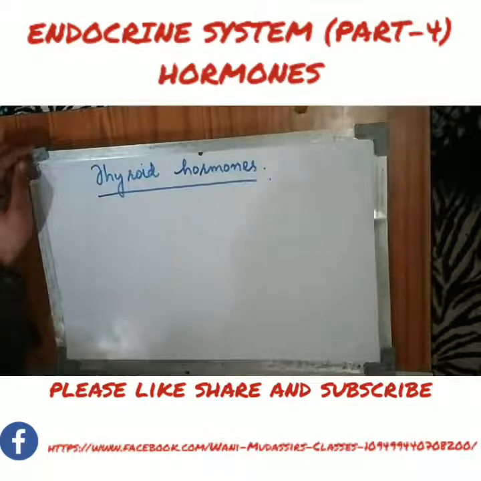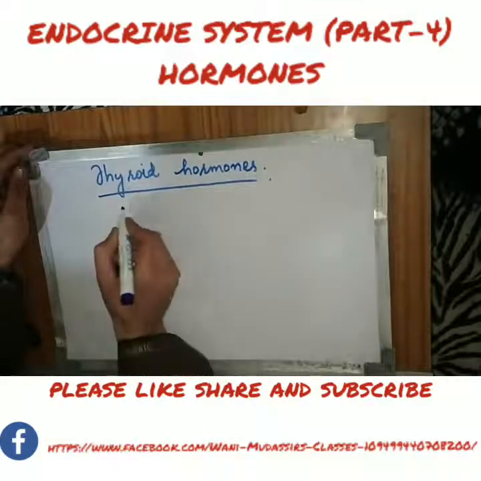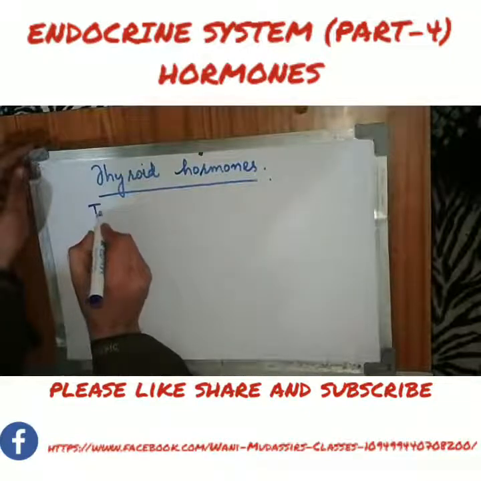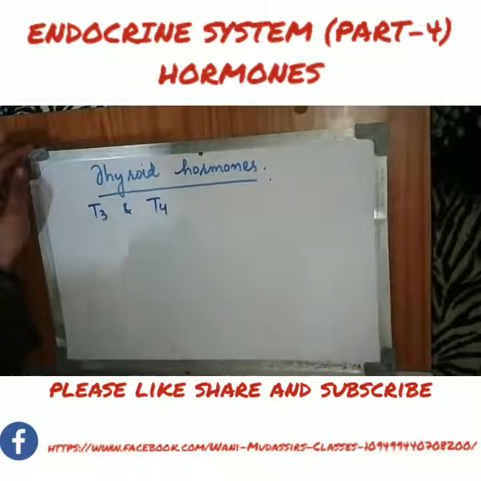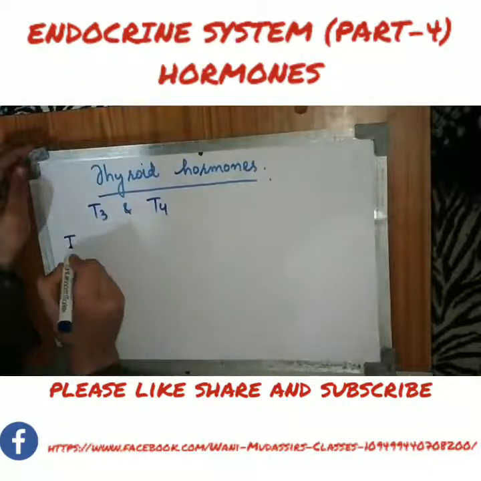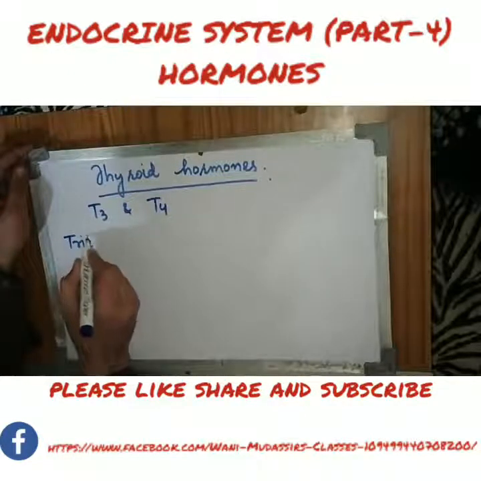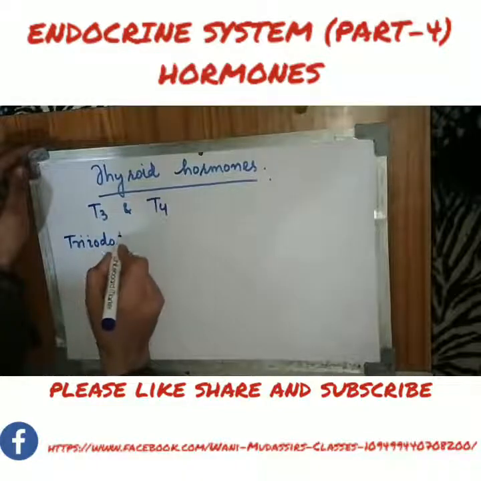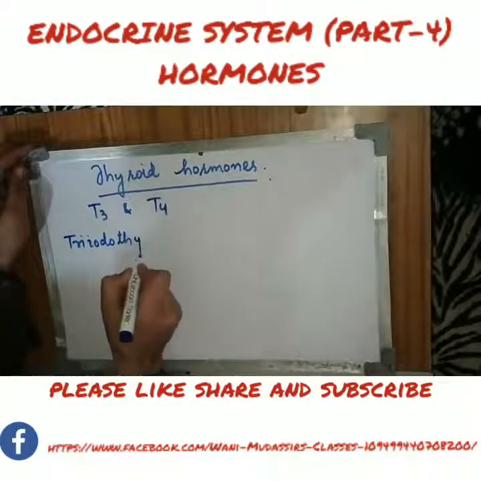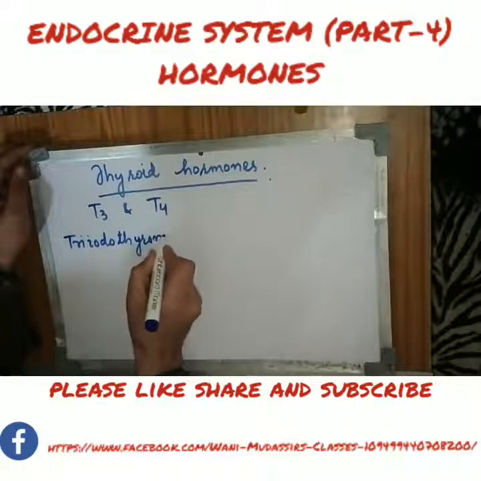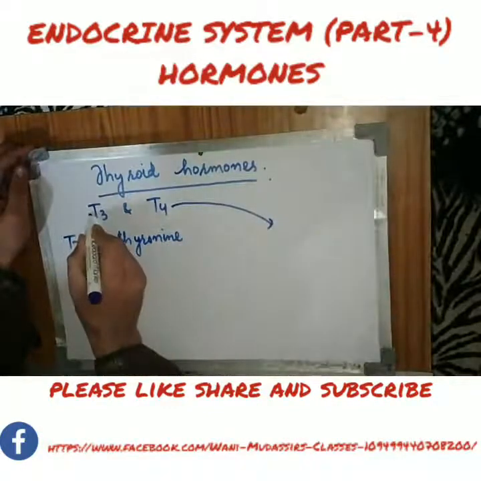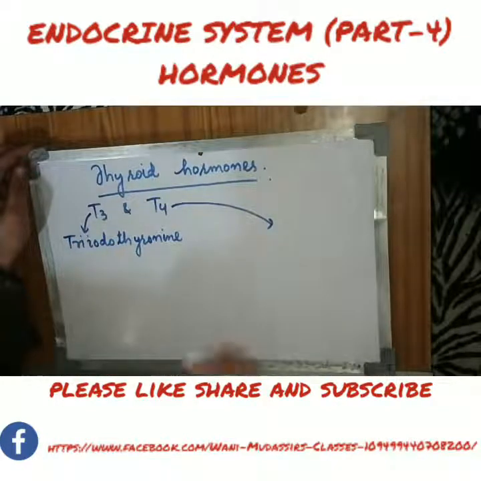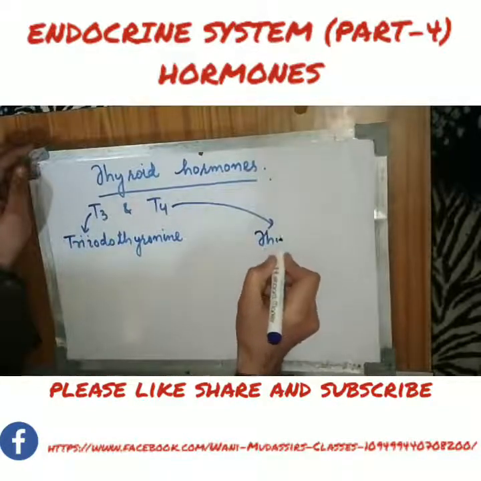Okay, thyroid hormones are two hormones which are secreted by the thyroid gland, and they are T3 and T4. T3 is triiodothyronine, okay, and T4 is tetraiodothyronine or thyroxine.